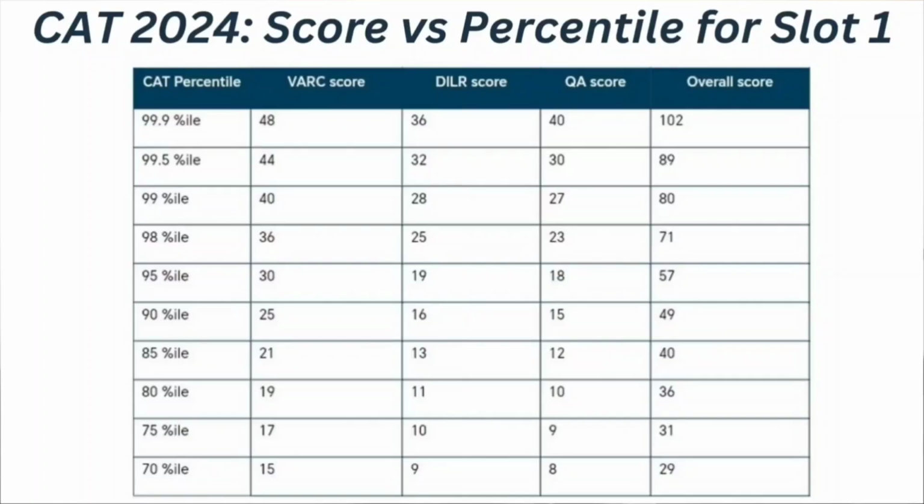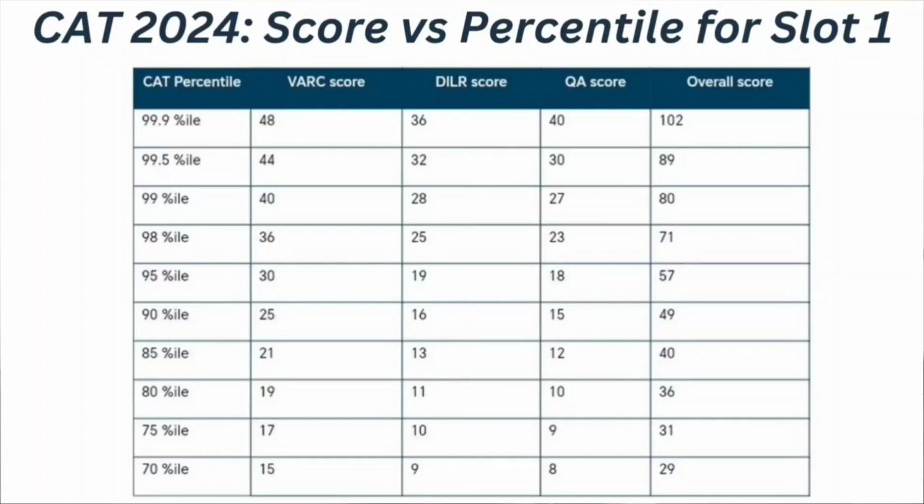If your VRC score is 36, DILR score is 25, quantitative ability score is 23, means if your overall CAT score is 71, at that time you can expect your percentile to be 98 percentile. If your VRC score is 30, DILR score is 19, quantitative ability score is 18 and overall score is 57 in your CAT entrance examination for slot 1, at that time you can expect your percentile to be 95 percentile.